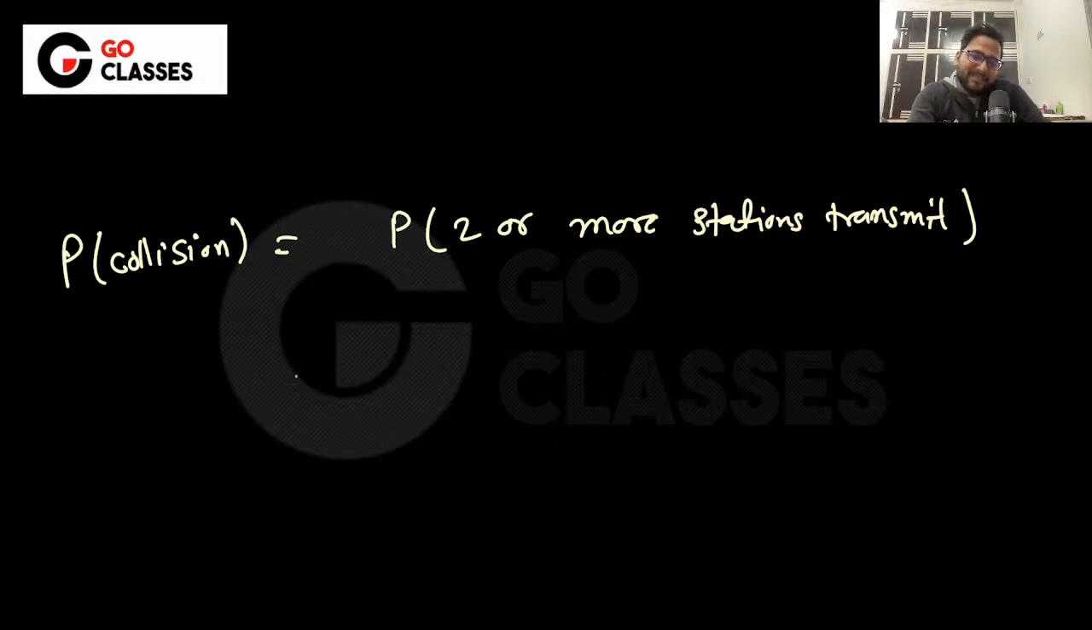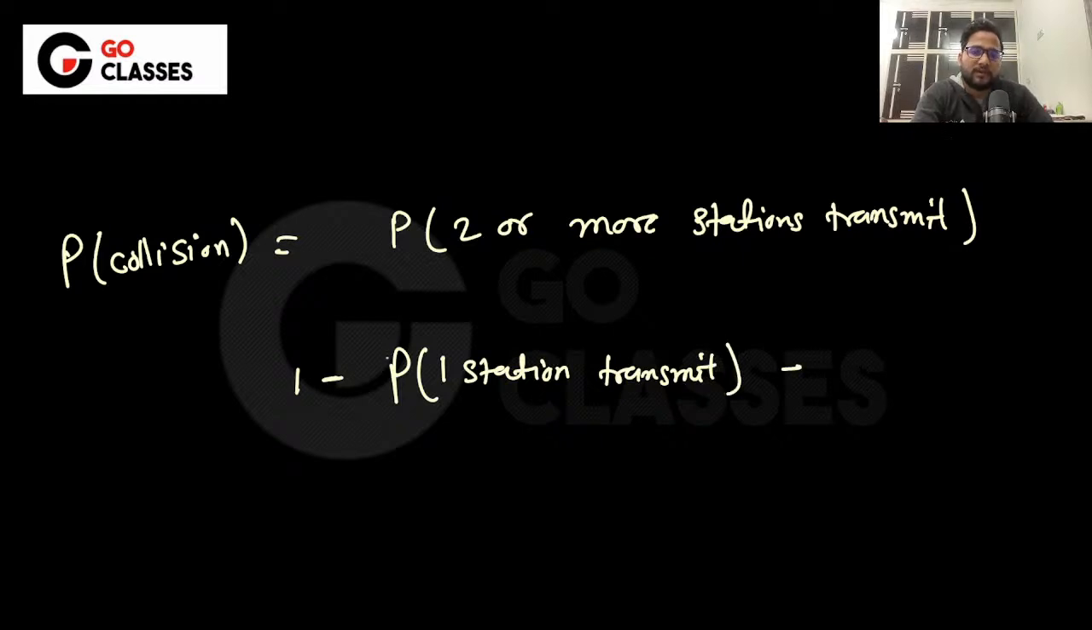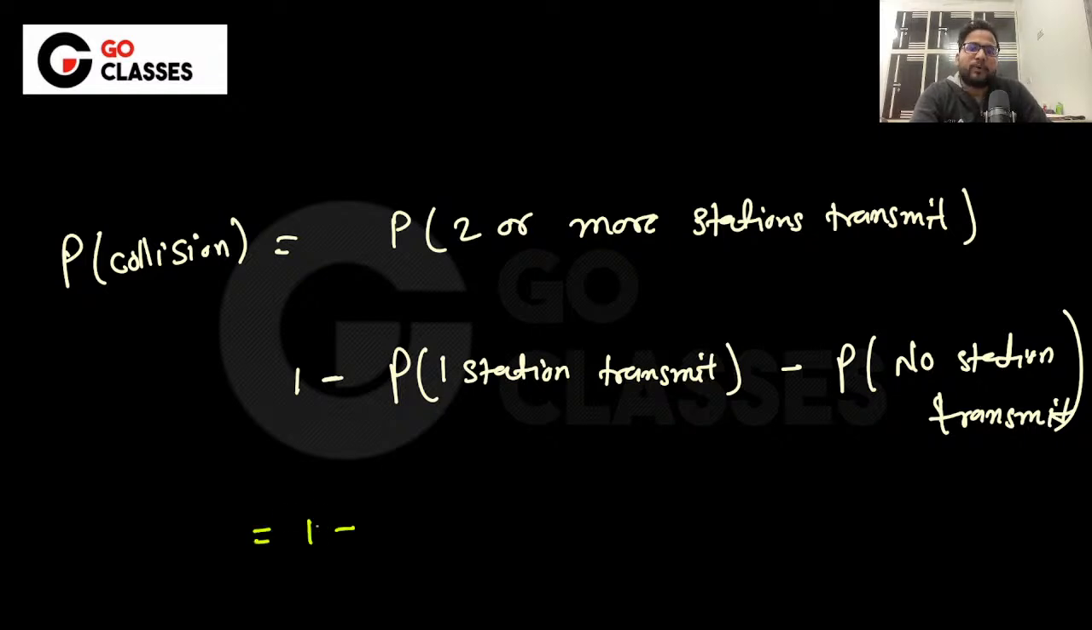So I can easily say this is 1 minus either one station transmits or no station transmits. I mean 1 minus, you can do plus, or maybe I can directly do, or no station transmits, right? This is something like this. Is this okay to everyone? Now this is the same as 1 minus 1 station transmits.